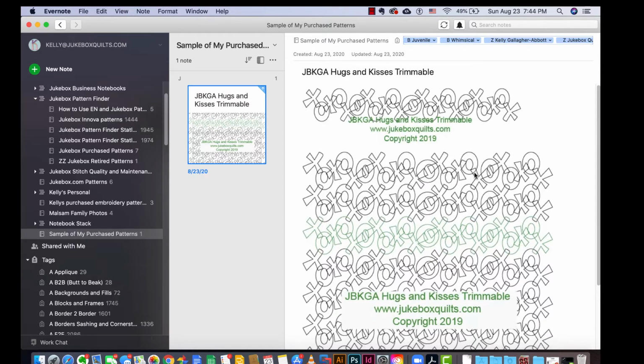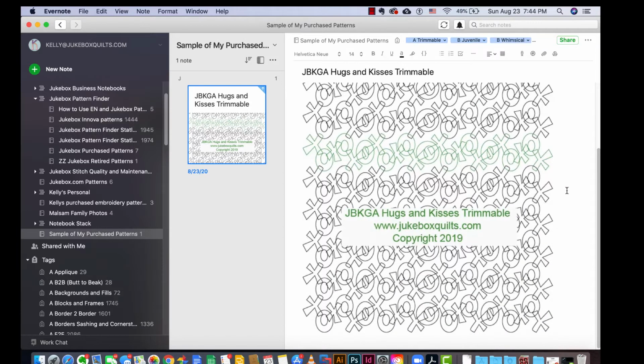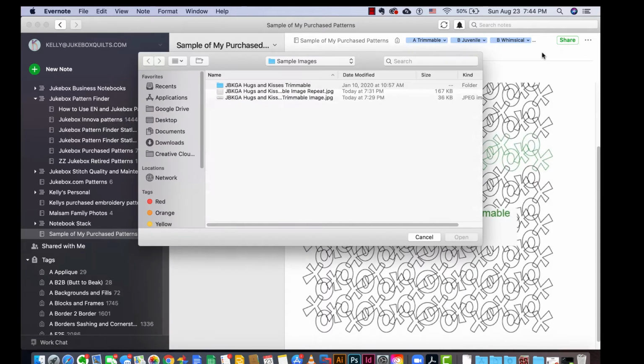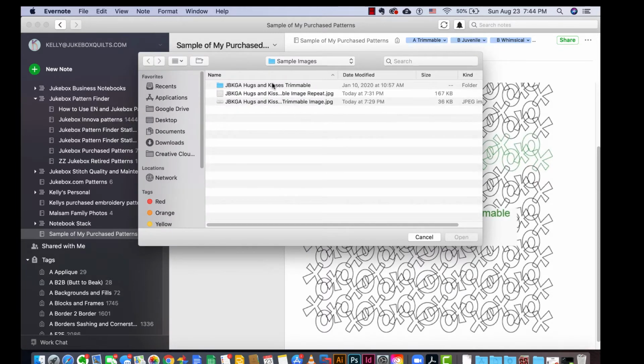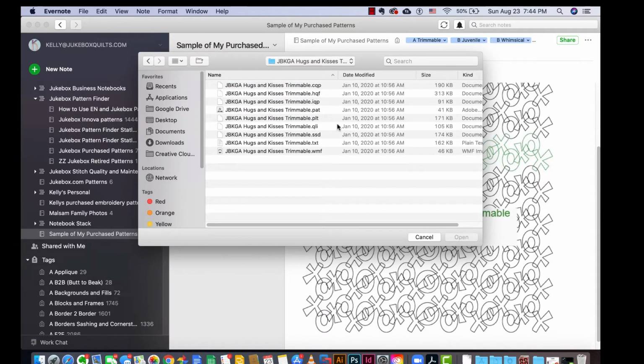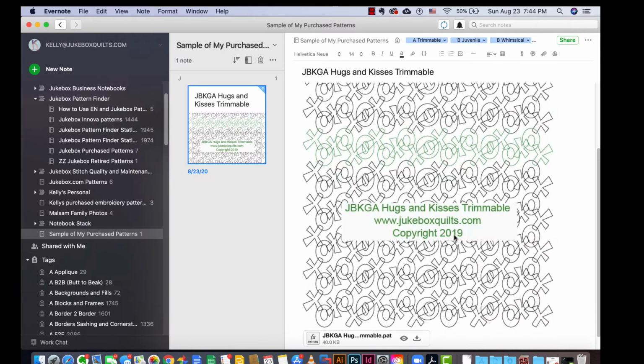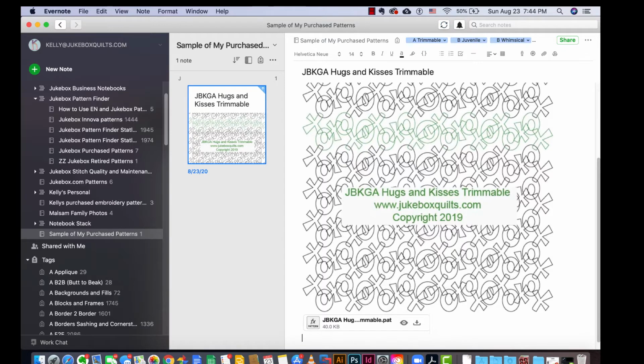Another thing you can do is if you have the paid version, you can go ahead and attach the files. And so I'm going to go down here and say attach again, and I can actually navigate into the zip file that I had and put my PAT in there if you want. And finally, as you saw last week, I usually put the location of the file.